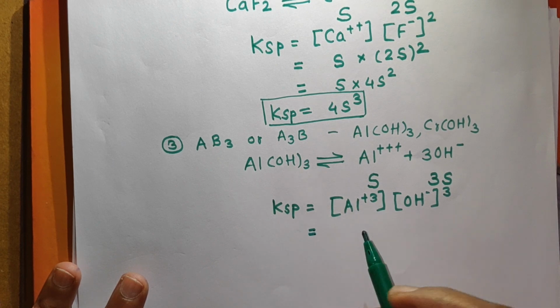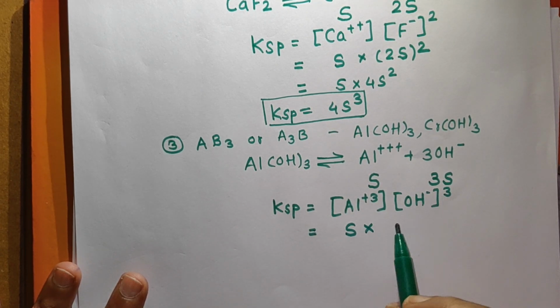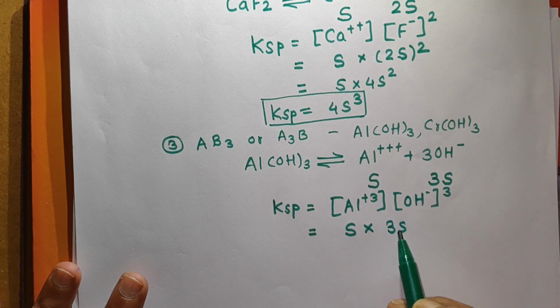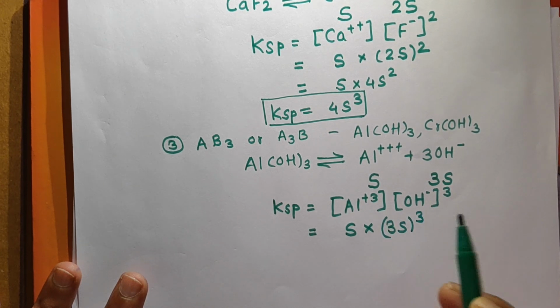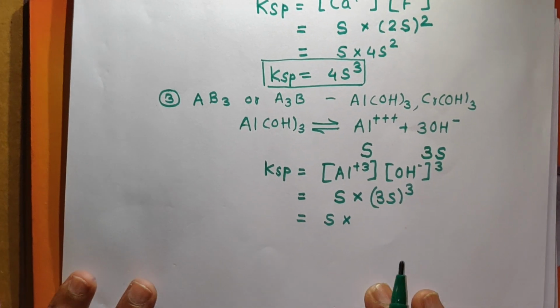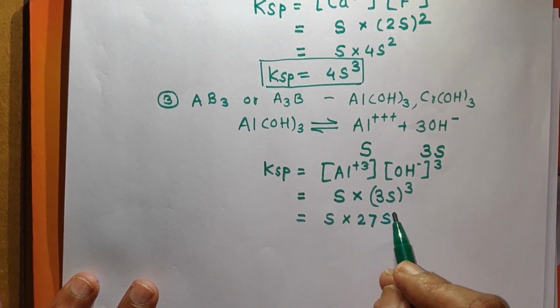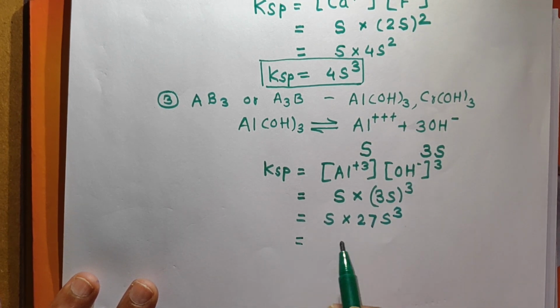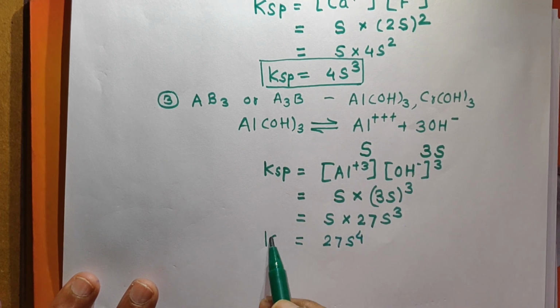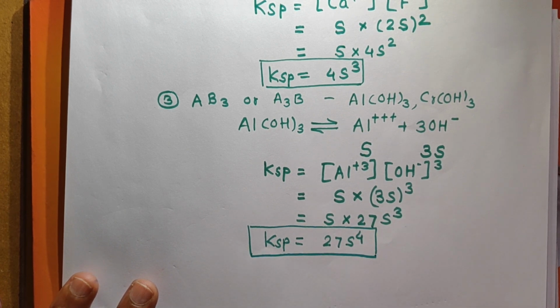So it is equal to S into (3S) raised to 3. So S into cube of 3 is 27 S raised to 3, and therefore it is equal to 27 S raised to 4. For such type of salt, remember KSP is equal to 27 S raised to 4.